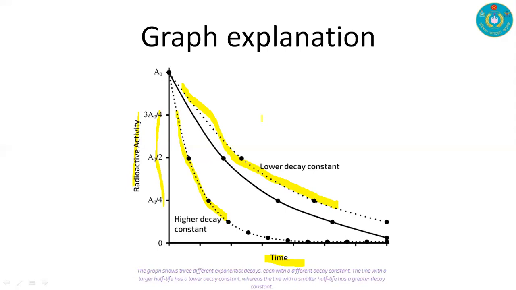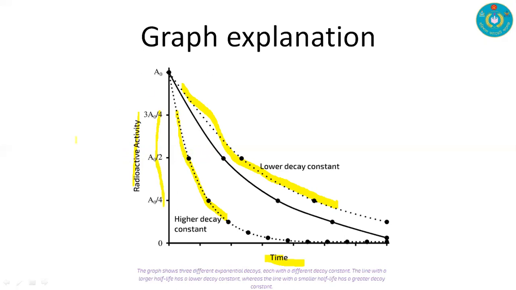The line with a larger half life has a lower decay constant, whereas the line with a smaller half life has a greater decay constant. And the relation is vice versa.